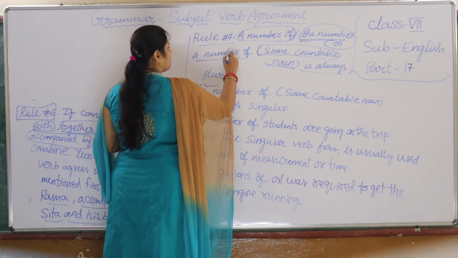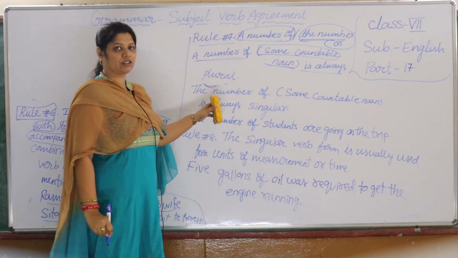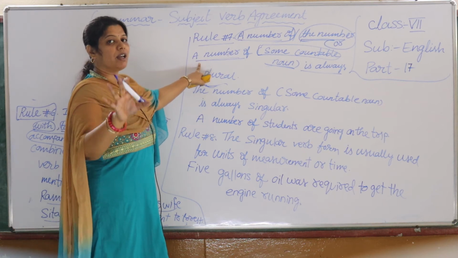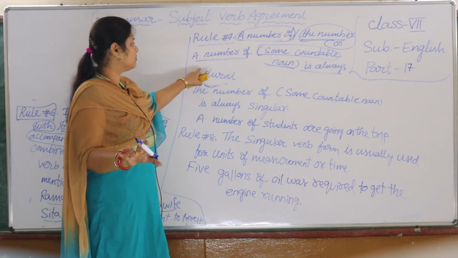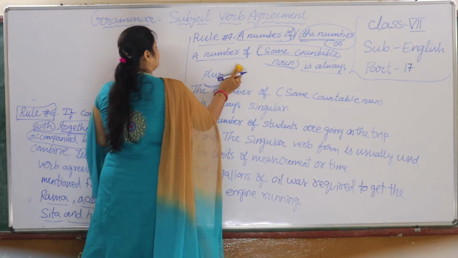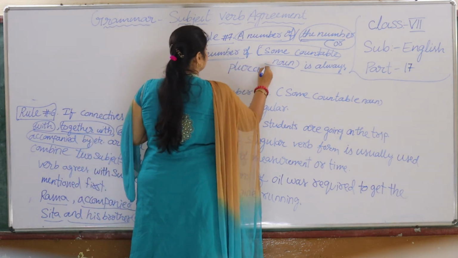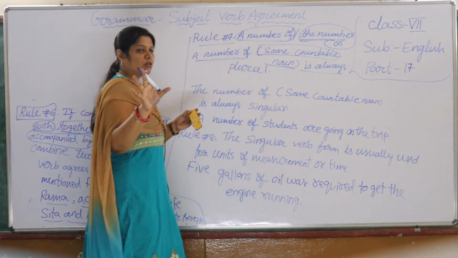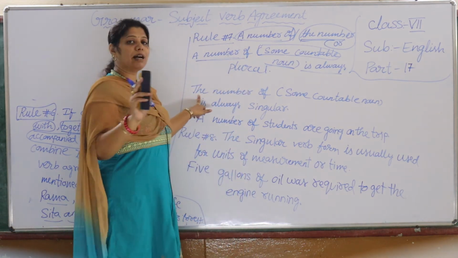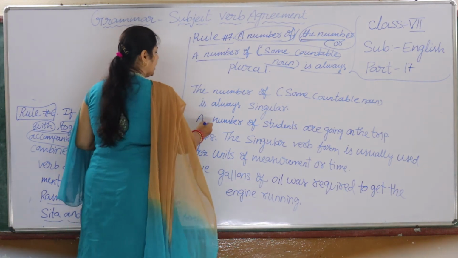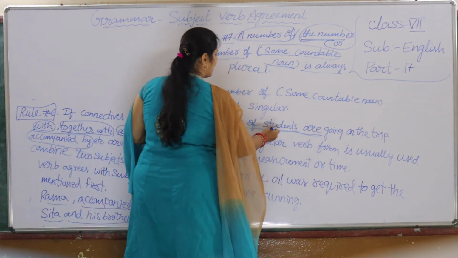When you use a number of and the number of, they are different, children. A number of with countable nouns is always plural. The number of with a countable noun is always singular. For example, a number of students are.